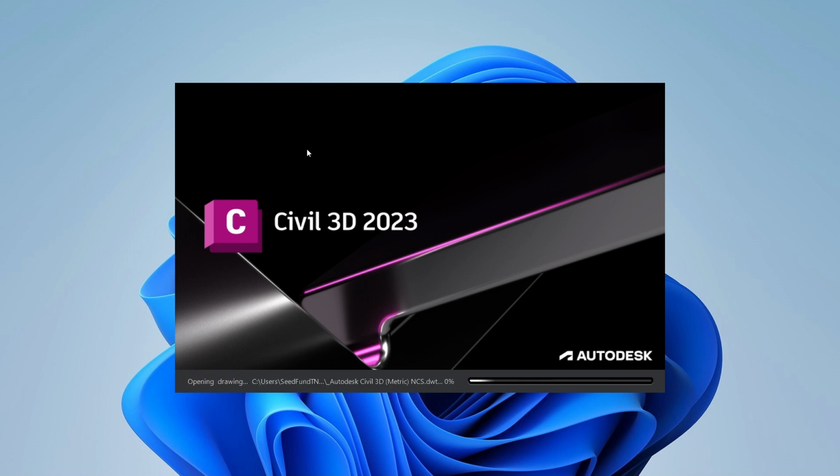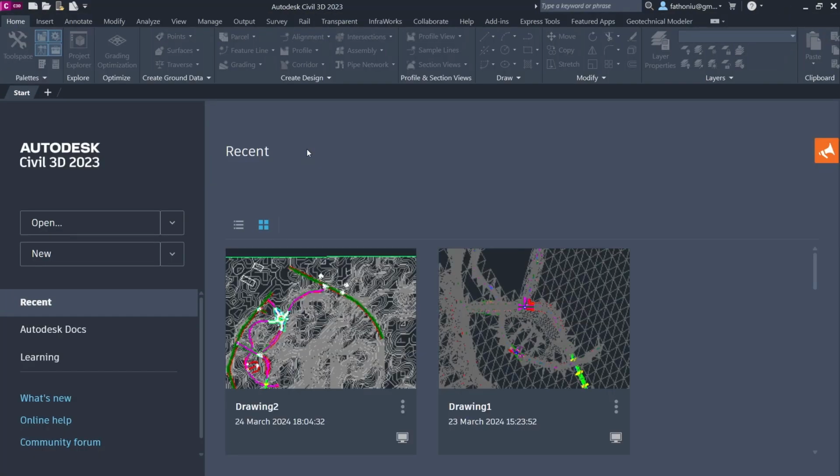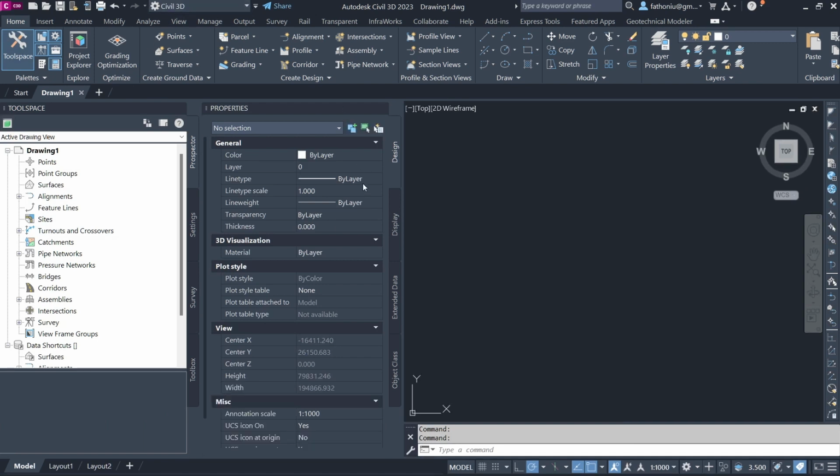Basically, Autodesk Civil 3D 2023 works on top of AutoCAD, so you can also use the drafting mode. Here we can simply start by pressing New, or the plus button here, for a new drawing. As I mentioned previously, Civil 3D works on top of AutoCAD drafting.